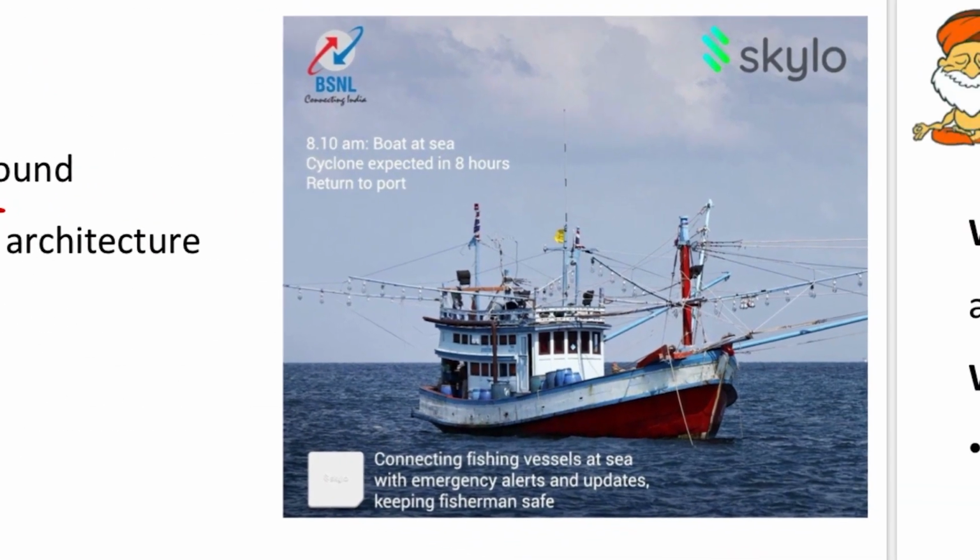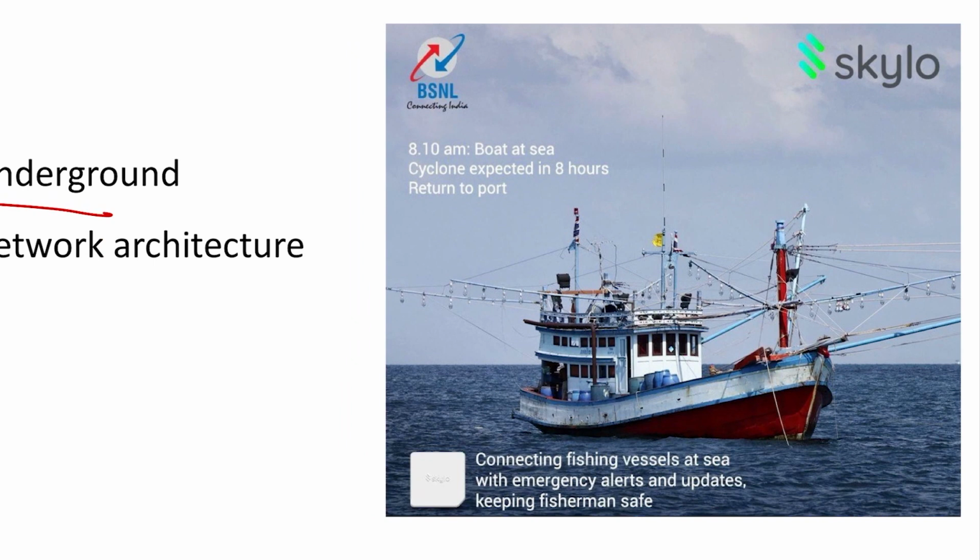So here we can see one of the usages of this NB-IoT. This ship is connected to the NB-IoT, and whenever a cyclone arrives, a message will come, like at 8:10 am, boat at sea, cyclone expected in 8 hours, return to the port. So as soon as the message arrives, this ship can return to the port as soon as possible. So this is how the Internet of Things works.